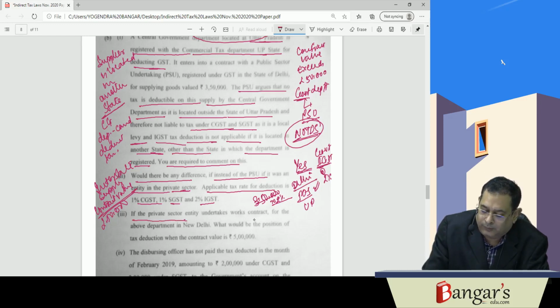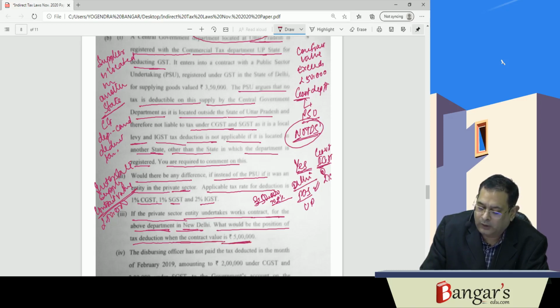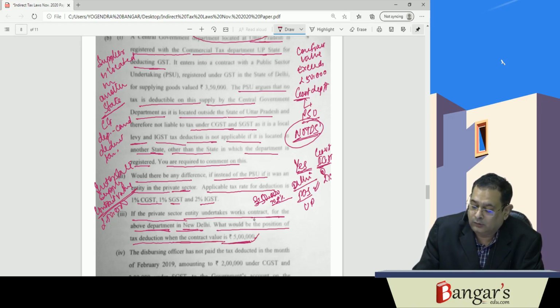Now, in case the private sector entity undertakes a works contract for the above department in New Delhi, what would be the position of tax deduction when the contract value is 5 lakhs? Here, for works contract service, the place of supply is where the immovable property is located. So the place of supply becomes New Delhi.